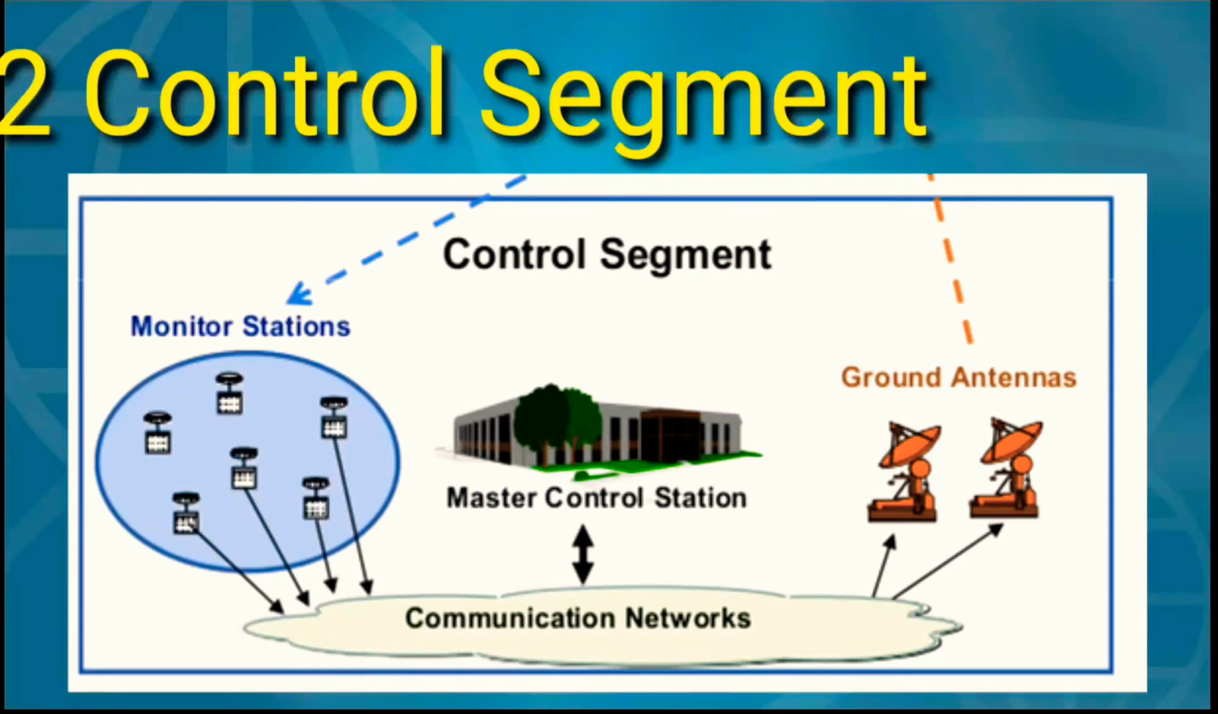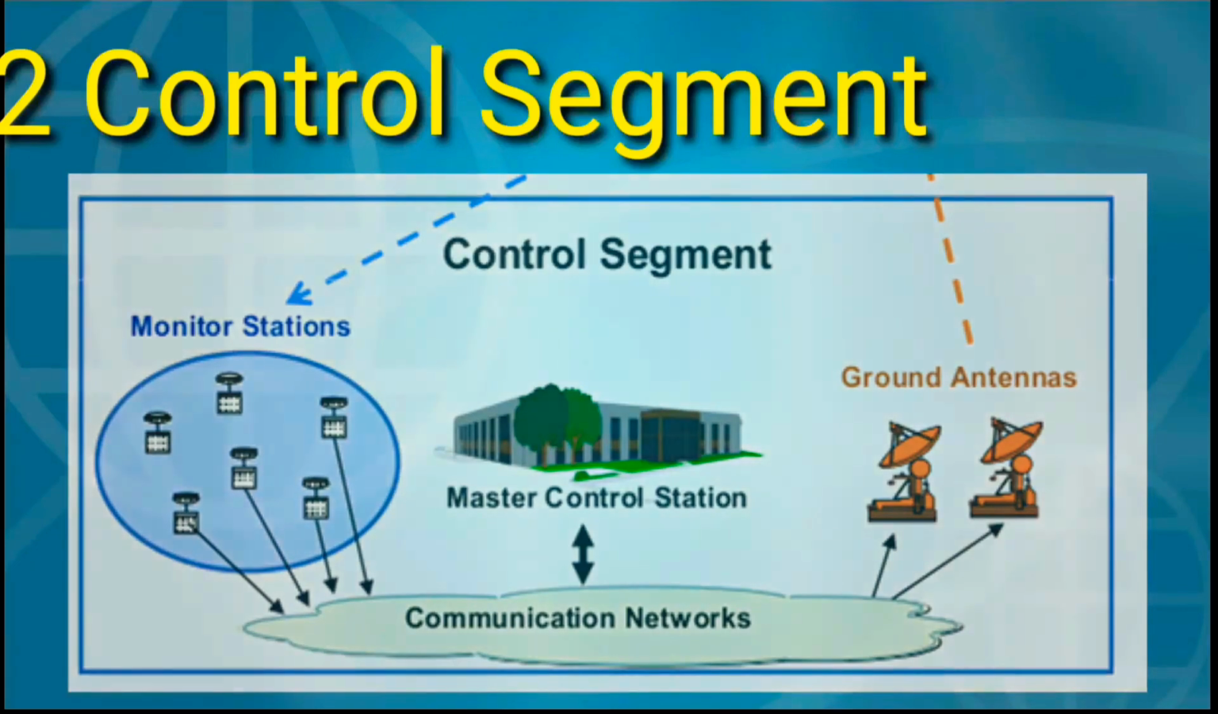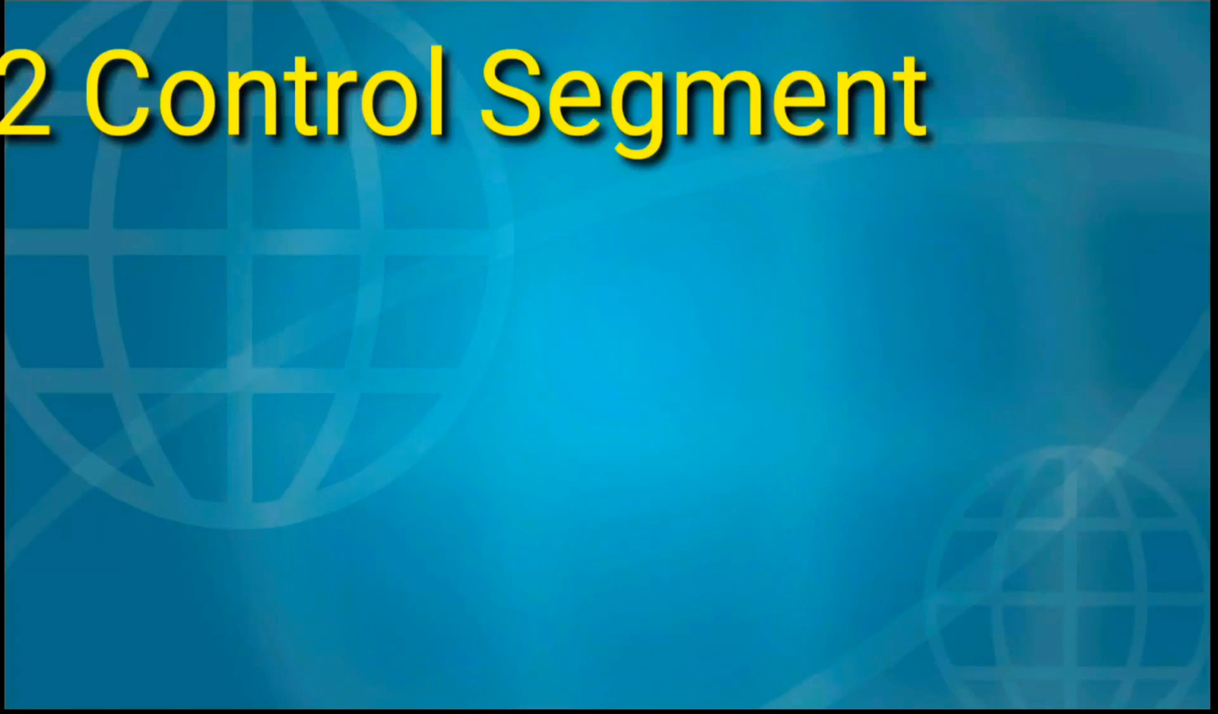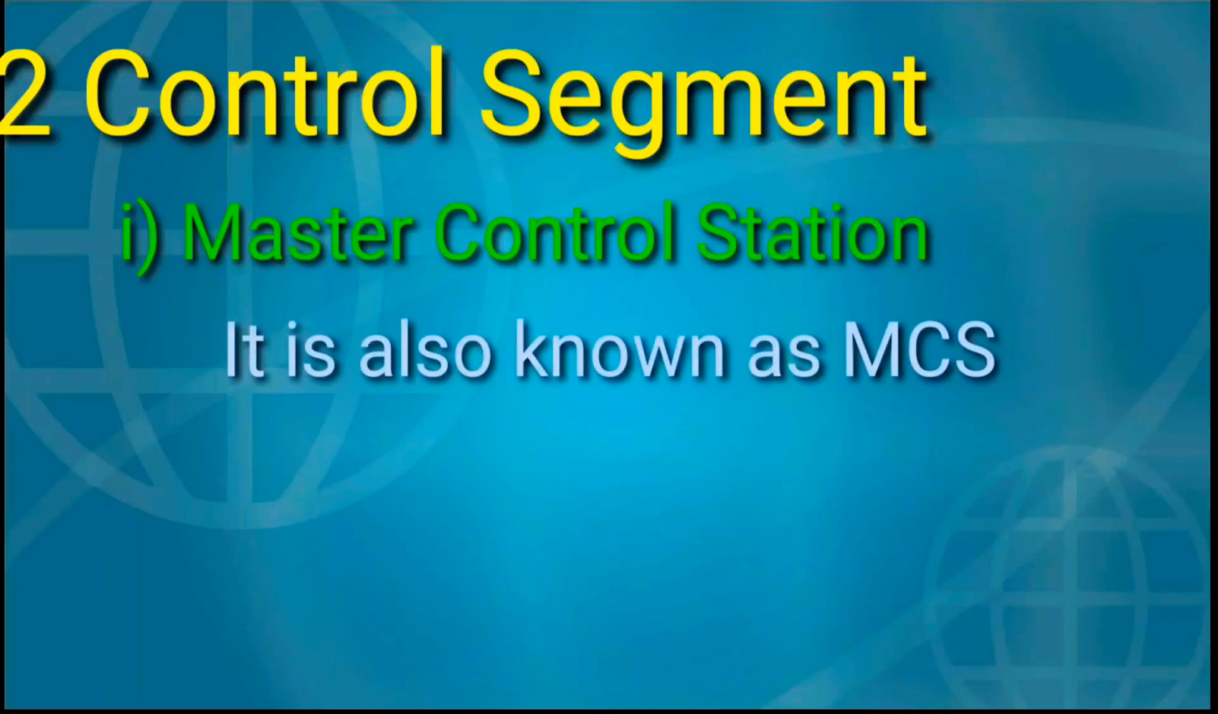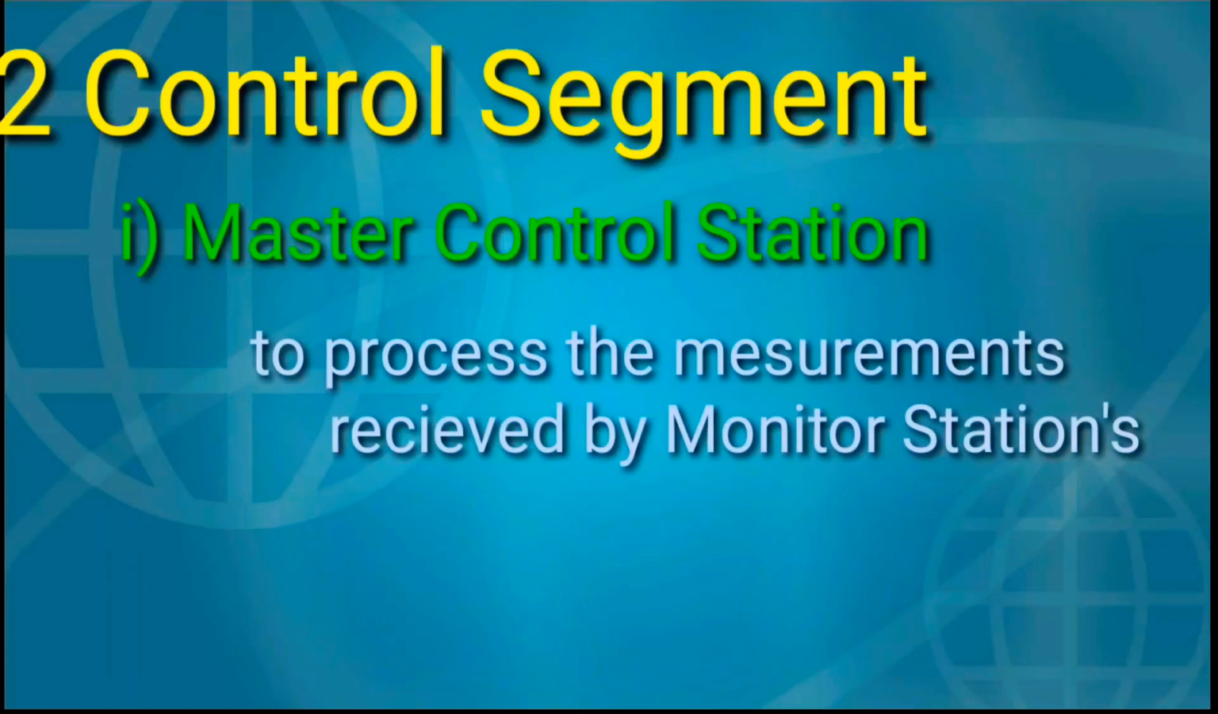The control segment consists of three subsystems, namely monitor stations, master control station, and ground antennas. Let us discuss each one individually. The first subsystem is the master control station. It is also known as MCS. The master control station is used to process the measurements received by the monitor stations.